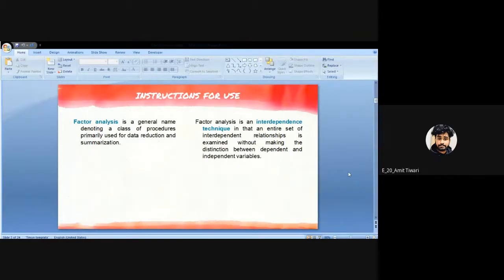You can see here it's written: factor analysis is a general name denoting a class of procedures primarily used for data reduction and summarization. Factor analysis is an interdependence technique in that an entire set of interdependent relationships is examined, without making the distinction between dependent and independent variables. So there will be no difference between the variables. All the variables will be taken into consideration.